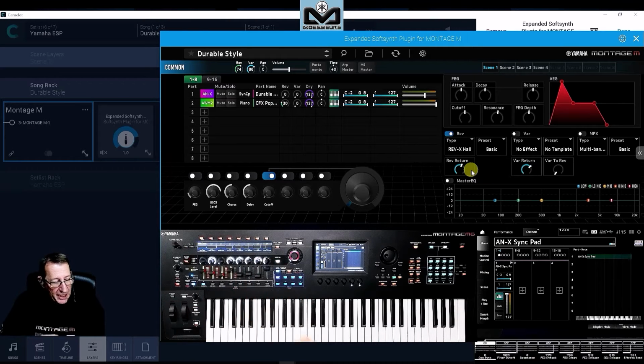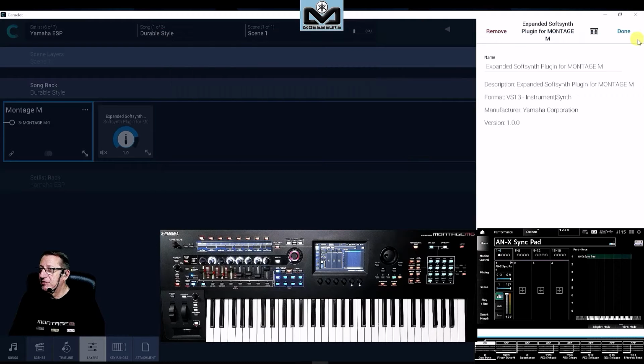If I go on assignable, I can control, of course, the assignable knobs here like that, like I control the super knob. This is all the things you can control to edit quickly in ESP if you want, even with a master keyboard. And how do I save that? I will say just click on Save on Cameload Pro. That's very easy. All the things I've done here, I do not need to save anywhere else.